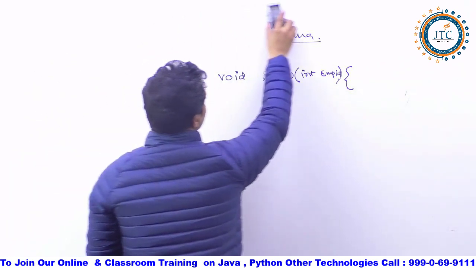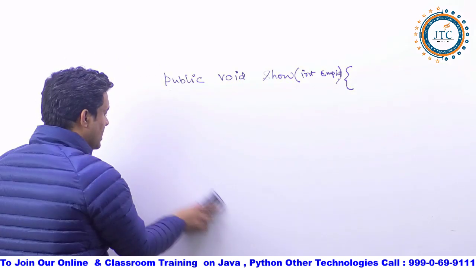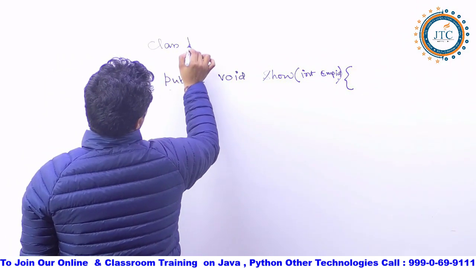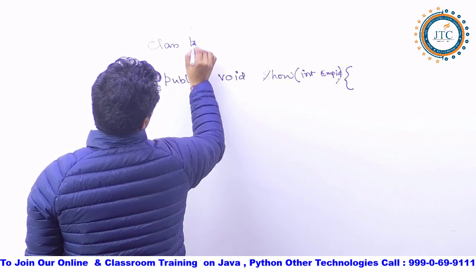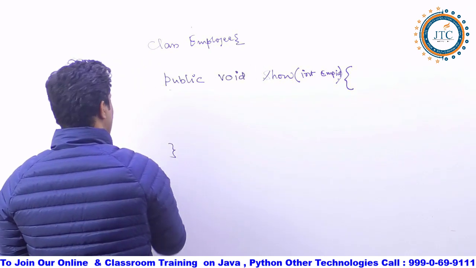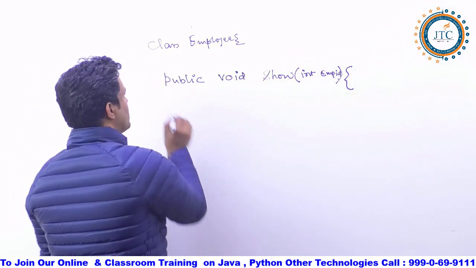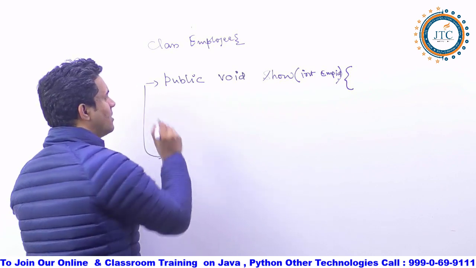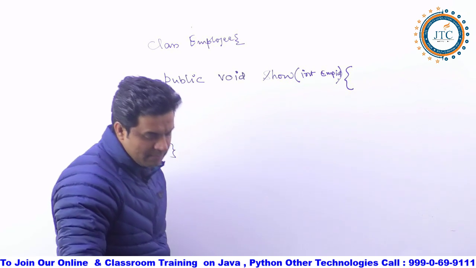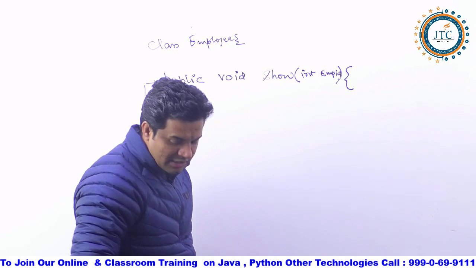If I am writing this here, the method you are writing must be inside a class. Suppose, let's say, we are talking about an Employee class. So here the method must be directly inside the Employee class. It must always be inside a class. Fine? Now you understand one thing here. This is a particular method.